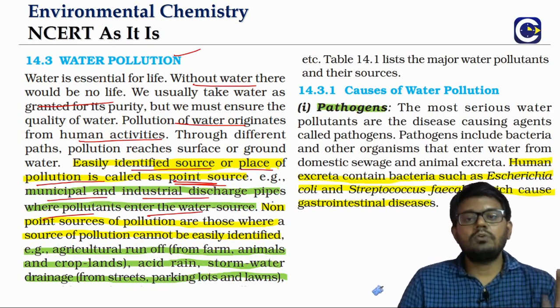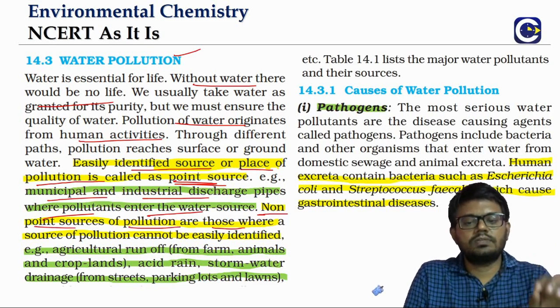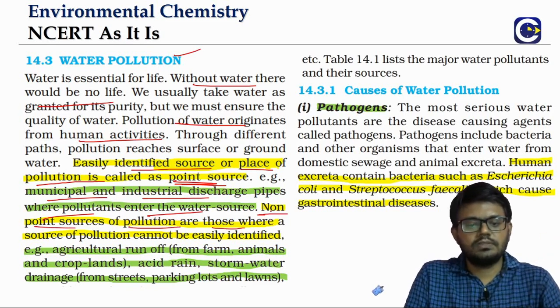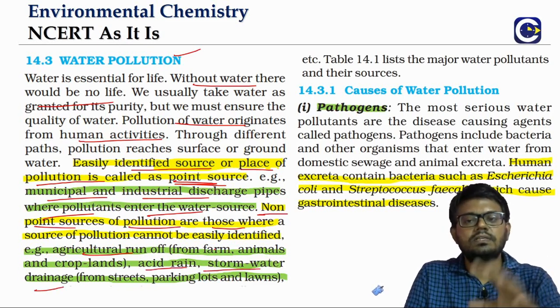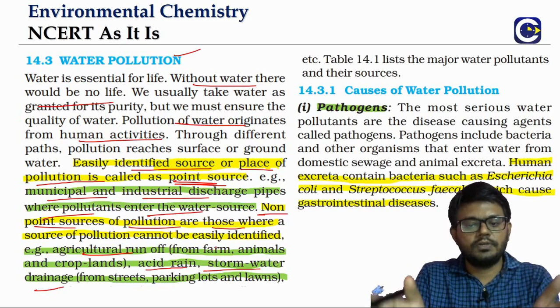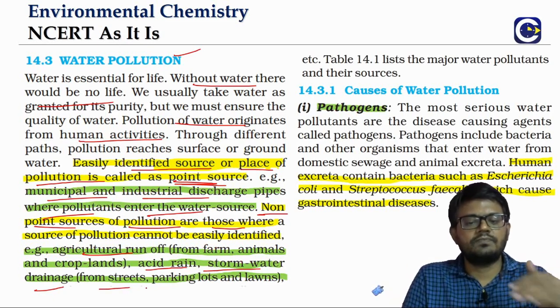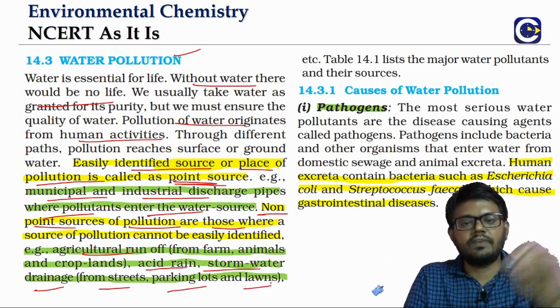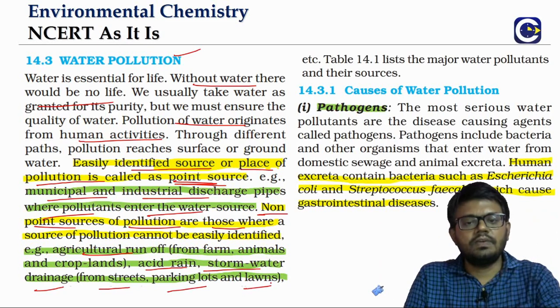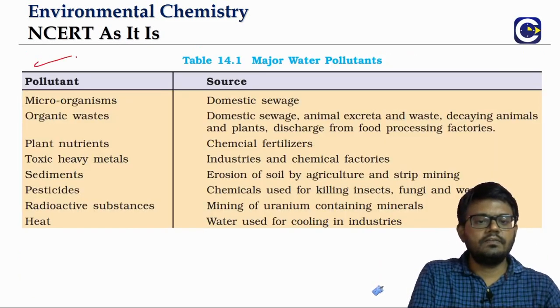If you are not able to identify the source with such clarity, then we will call that source what? Non-point sources, like agriculture runoff, acid rain, storm water drainage. All these we call non-point sources. If you talk about storm water drainage, it will come from streets, parking lots, lawns. We will not be able to clearly identify where the wastes are getting into the water. So let's see what the various pollutants are.